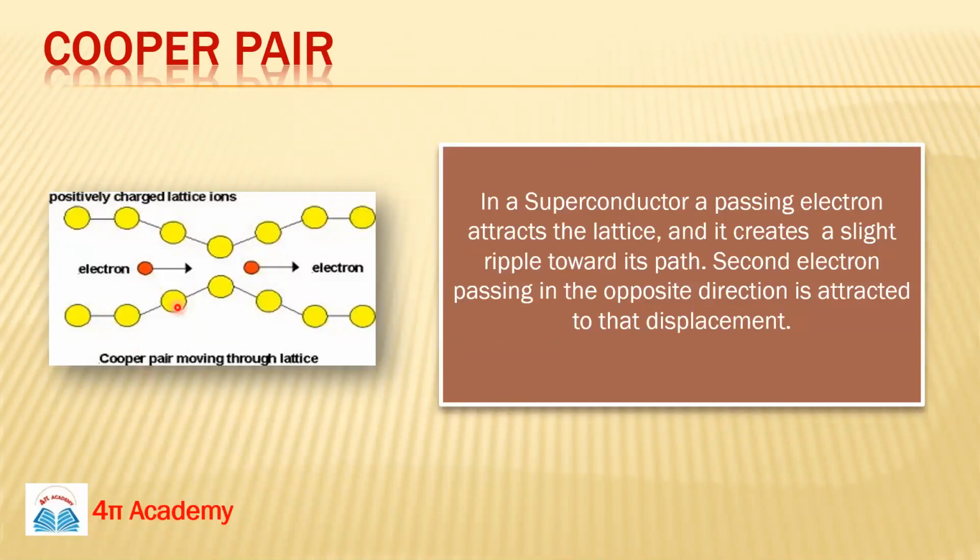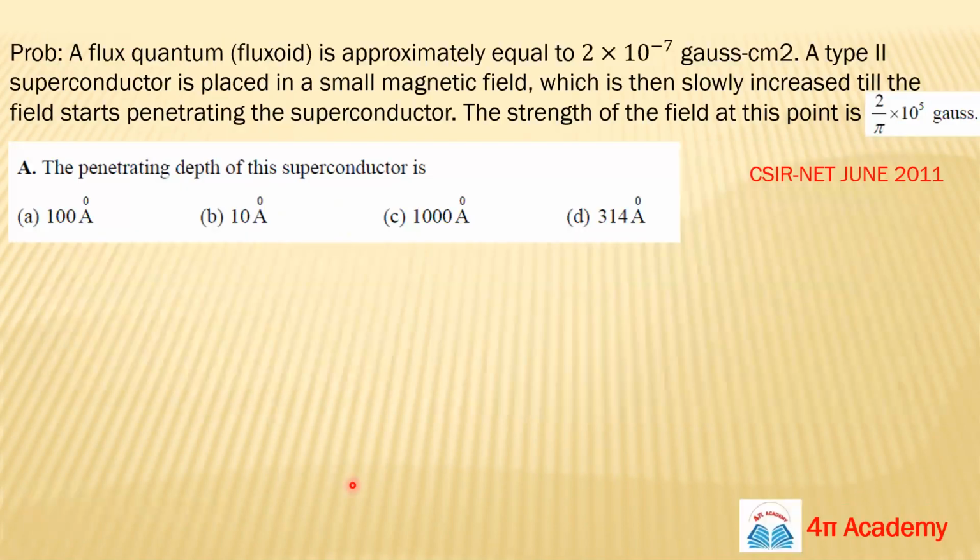This is also an image where you can easily understand this. These are the lattices, meaning they are ions, and due to the vibrations they are moving like this. We see the longitudinal mode and transverse modes in lattice theory. Due to the vibrations, the electrons are also affected, and the formation of the Cooper pair occurs. So this is the reason for the Cooper pair.